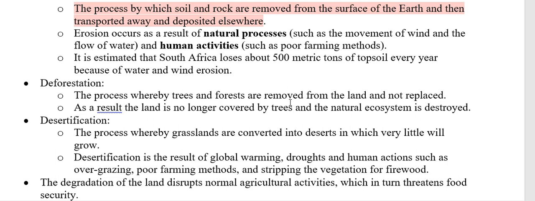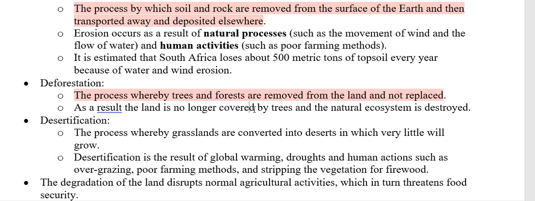Okay, deforestation is the process whereby trees and forests are removed from the land and not replaced. There's your definition. So when we chop down the trees, we chop down the forests because we want to make more paper, whatever the case may be, and we do not plant new trees in the place of the old ones that we've chopped down, that is deforestation. We're reducing the amount of trees and forests that is growing on the land. So we are removing them for whatever purpose, and we are not replacing them. If we are replacing them, if we're planting new ones, it is not deforestation.